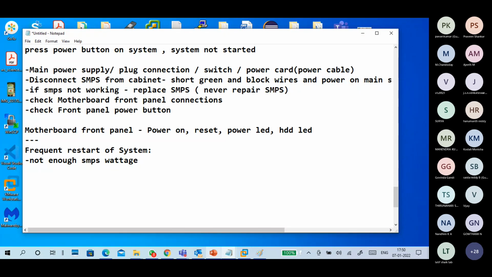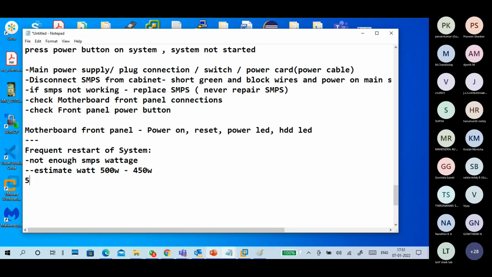SMPS wattage means, if my total consumption is 500 watts and you put a 500 watts SMPS, what happens? Estimated is 500 watts. For example, if you put a 450 watts, it is a problem. Estimated is 500 watts but you put a 500 watts only, that is also a problem. Always put a higher than required wattage.